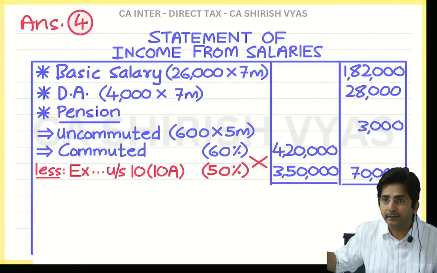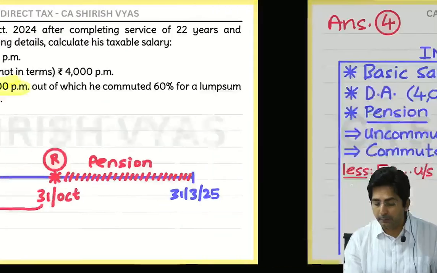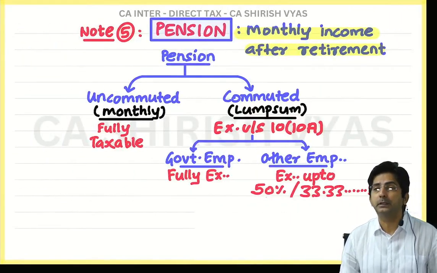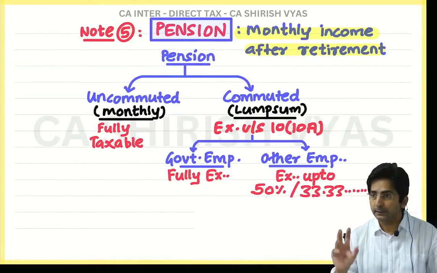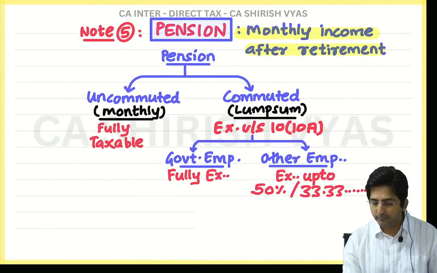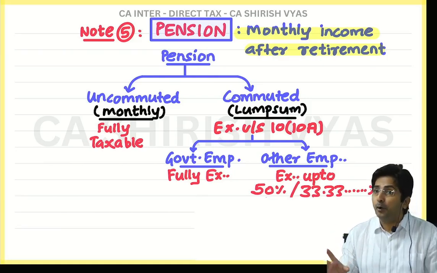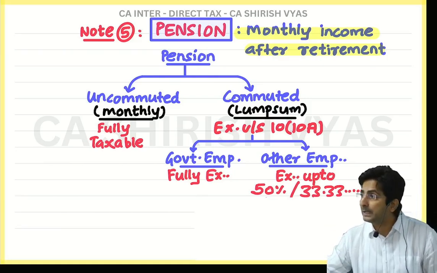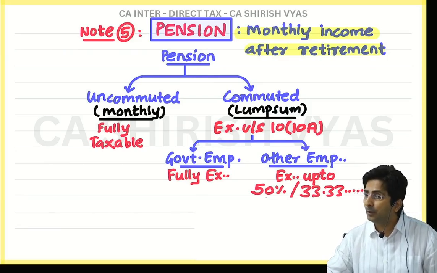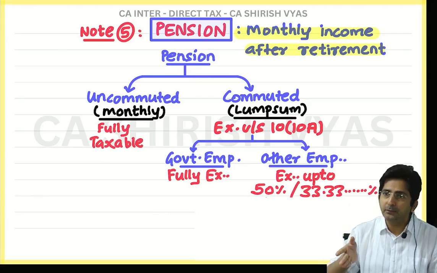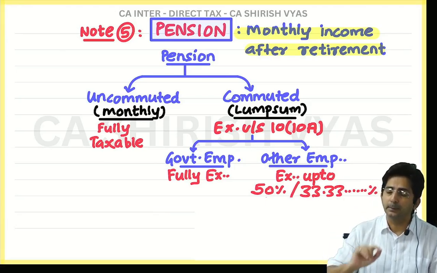And it comes to like this. But see, wait, it is not always 50%. Can you see here? I have also written 33.33%. So see, pay attention, this is the last thing. For pension, it is the last thing. If employee has not received gratuity on retirement, then 50%. If he has received gratuity, 33.33%.